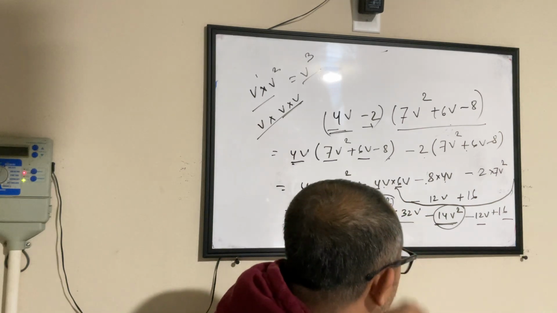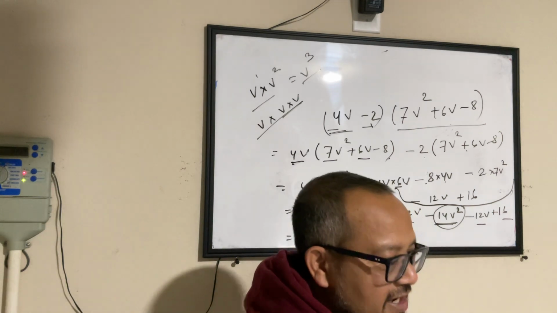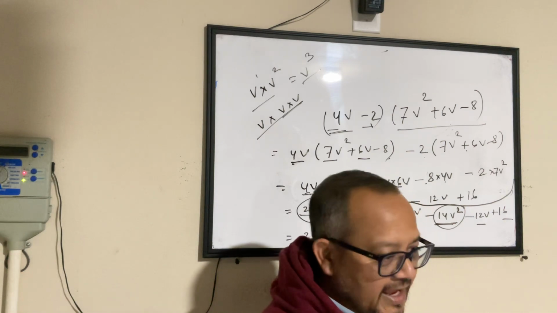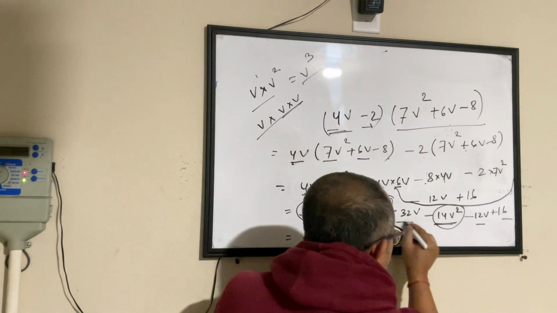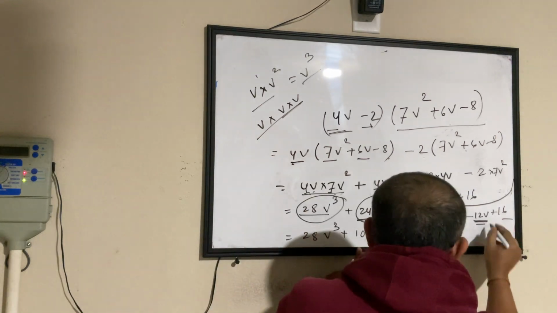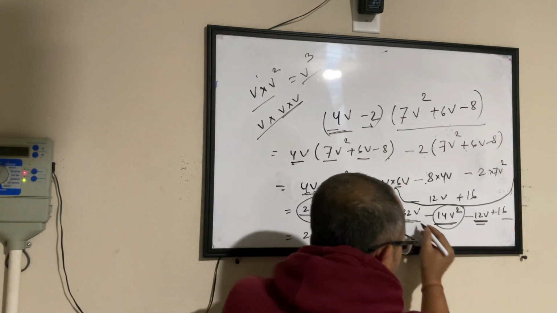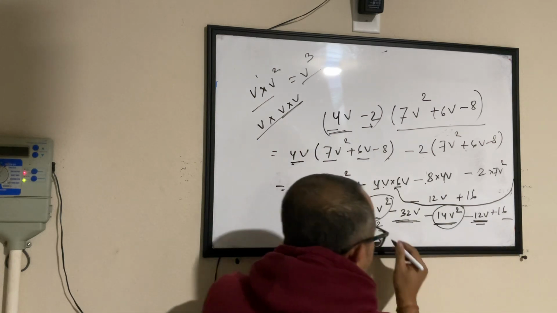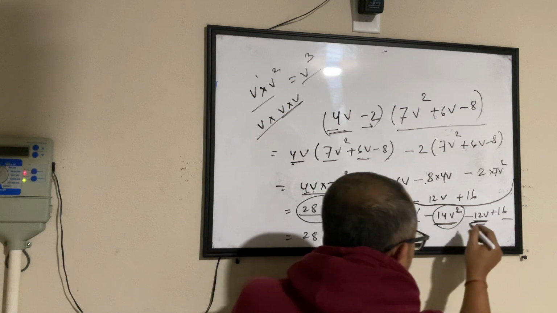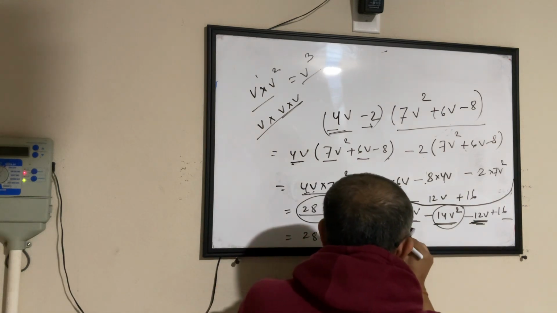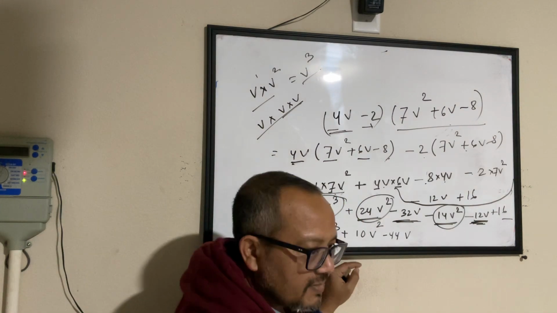Now let's call the terms with v peaches. So we have peaches here and we have peaches here. So minus 32v minus 12v. Minus 32 peaches minus 12 peaches. Minus 32 minus 12 becomes minus 44 peaches.